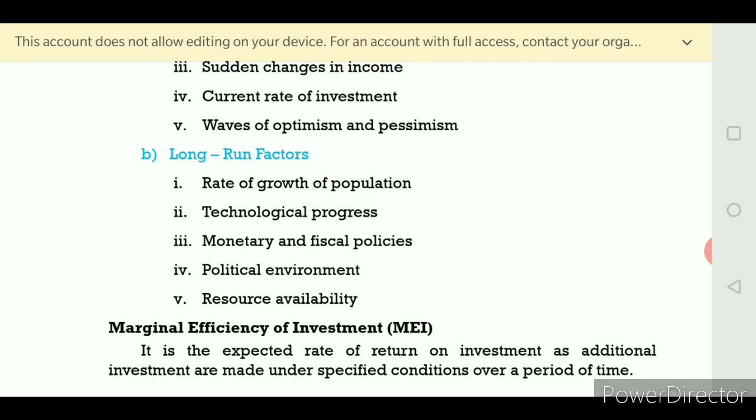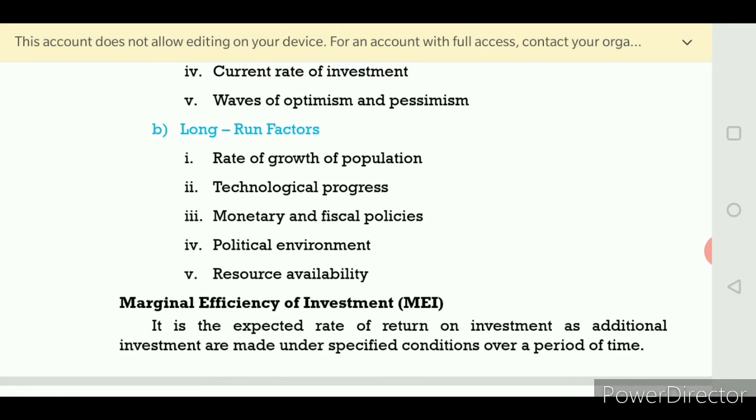If the bank provides cheap money, the entrepreneur will take the availability of loans, so the marginal efficiency of capital will be high. The second one is fiscal policy. Fiscal policy means if he gets a liberal tax rate, so what happens to the investment? Automatically the investment also will be high.